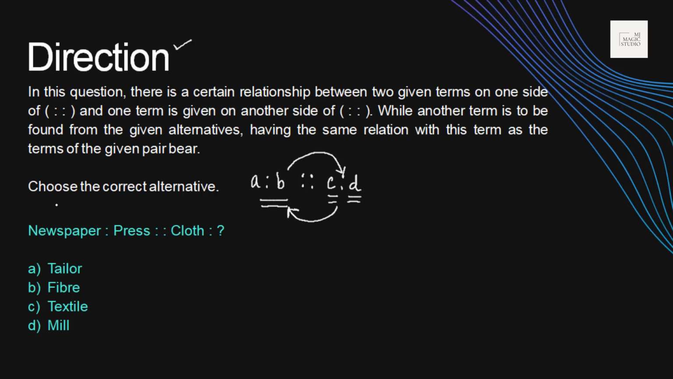So for an example, the question asks us to choose the correct alternative. This is the first pair to the left before is to, this is to proportional to. Newspaper is to press. The relationship between newspaper and press we need to maintain, then what should be the relationship with cloth to something? Now, we actually need to identify it, and we need to practice a lot to identify these things in no time.